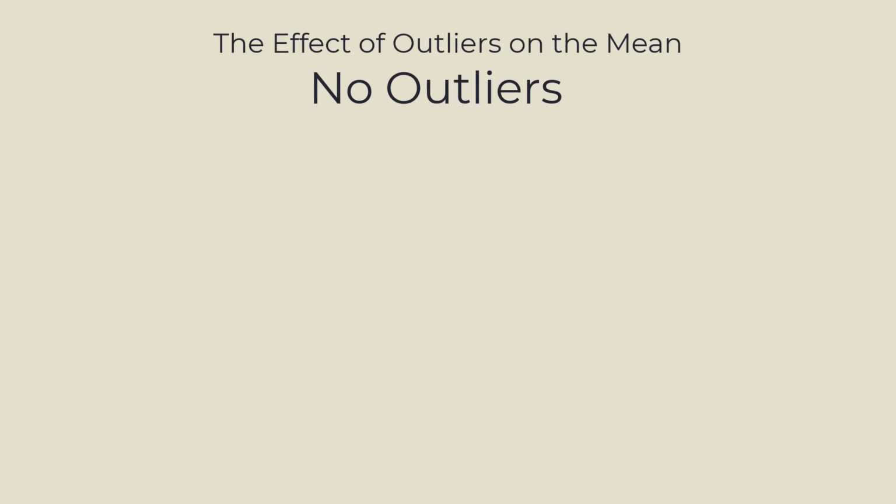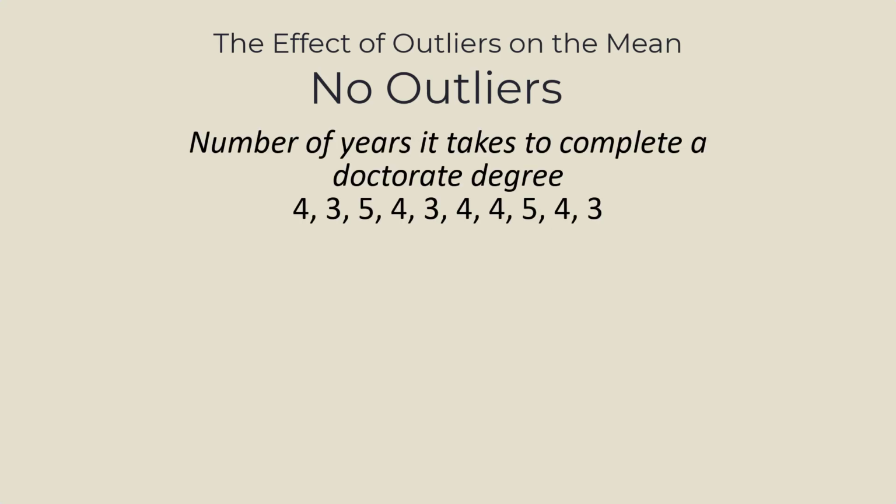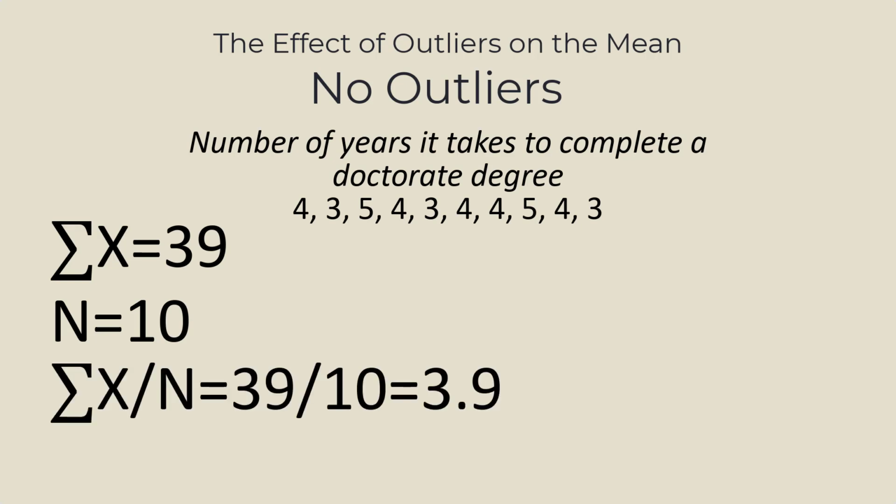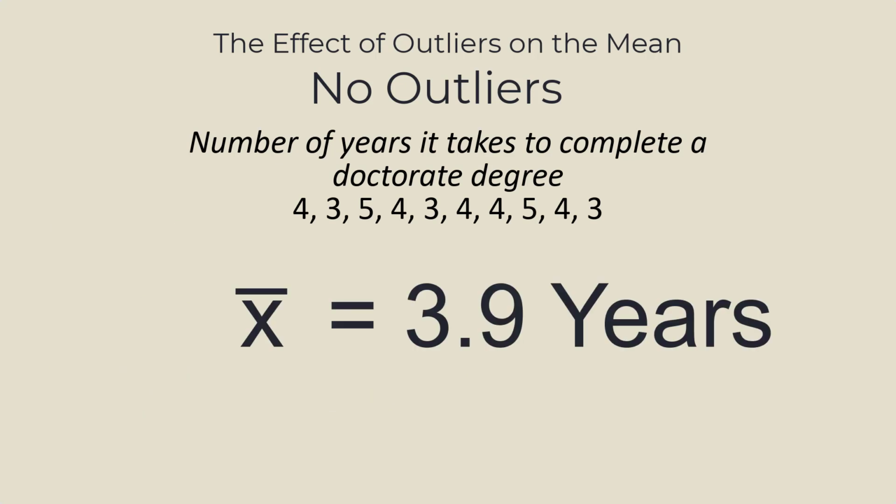In this example, we have data describing the number of years it took 10 people to complete their doctoral degrees. We compute the mean by summing up all the values, giving us a total of 39. Then we divide 39 by 10, or the number of data points we had, resulting in 3.9 years. So we now have a sense that the average time it takes to complete a doctoral degree is 3.9 years, or 4 if we're rounding.